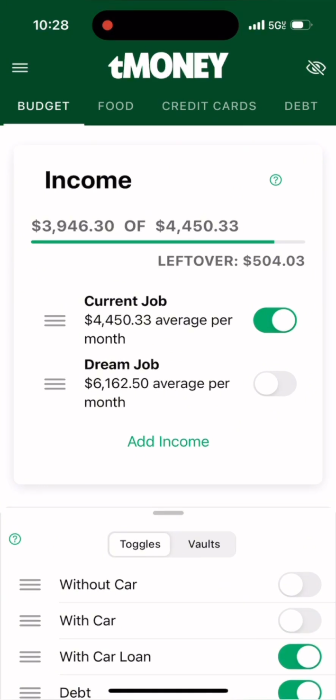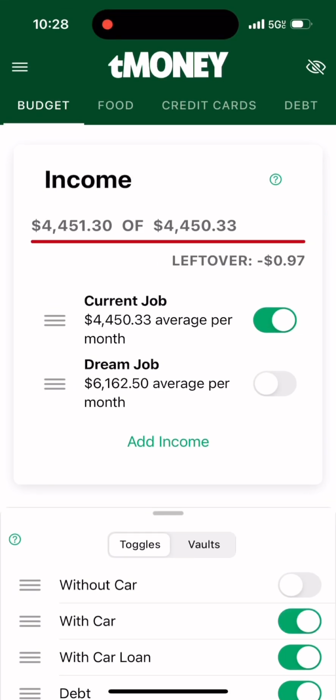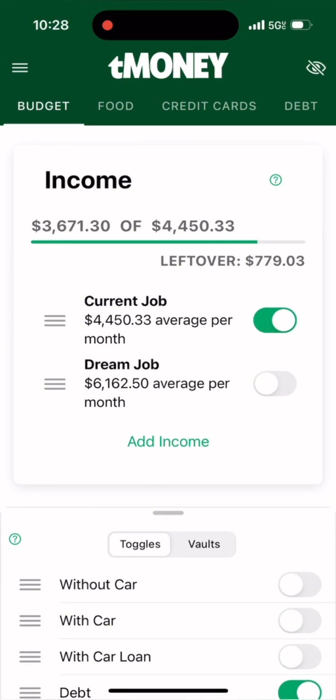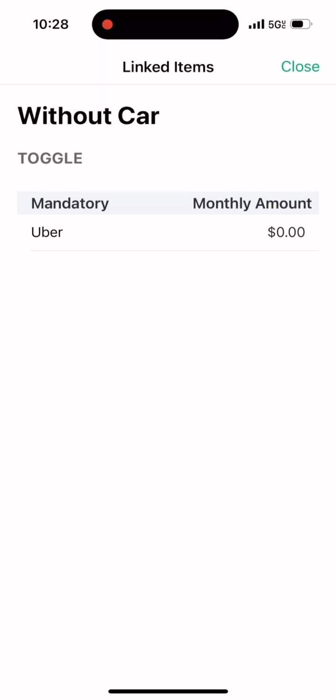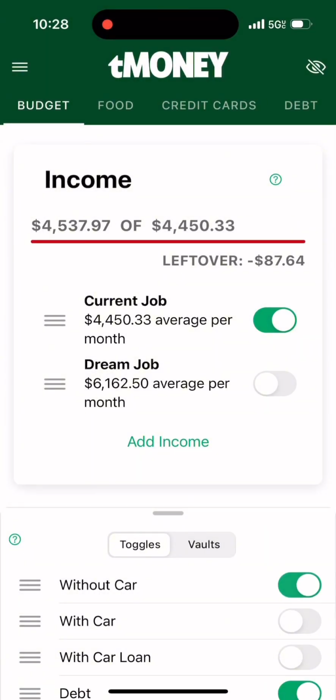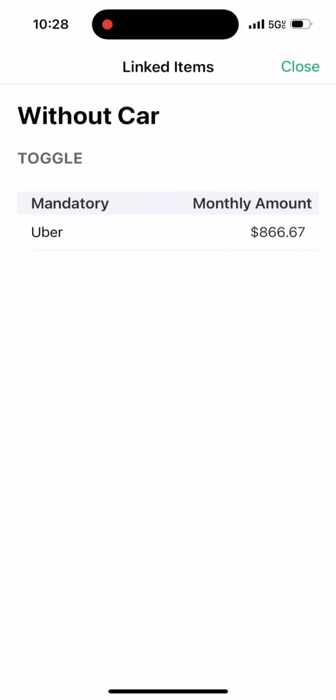Now remember, having a car loan is going to come with the car expenses as well. So we're going to tackle both of these together because you're not going to have a car loan without the car expenses, right? You can have the car expenses without the car note, but you can't have the car note without the car expenses. Got it? You following along? And if you ever forget what expenses you have tied to either toggle, all you have to do is tap on the name of the toggle and it's going to show up right here, whatever expenses you have attached to it.